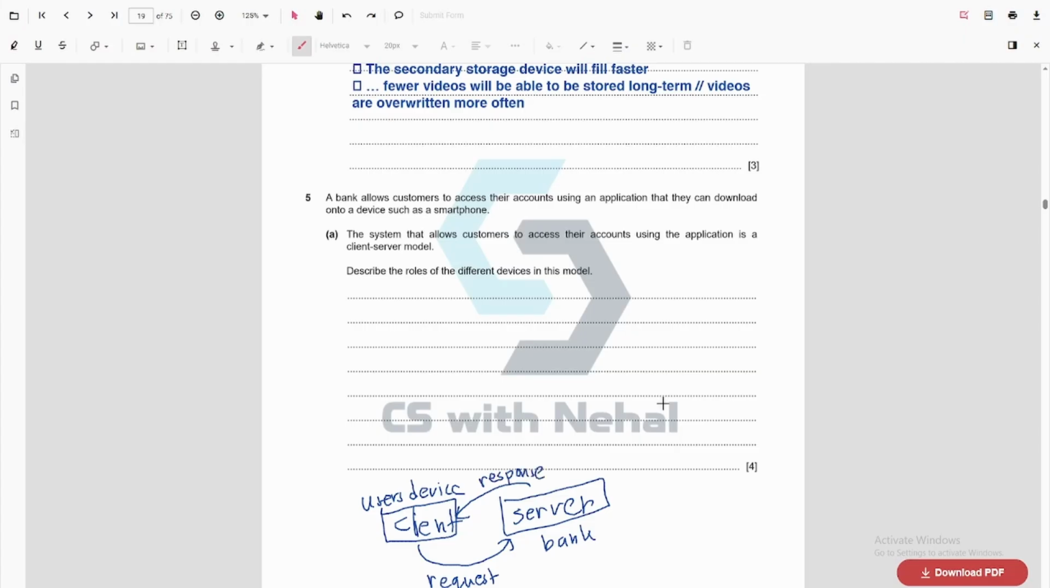The server is going to process the request of the client. After the request is sent to the server, the client waits for some moment for the response. The server processes the request and gives the response back to the client. So this is the client server architecture. We need to mention this in words.